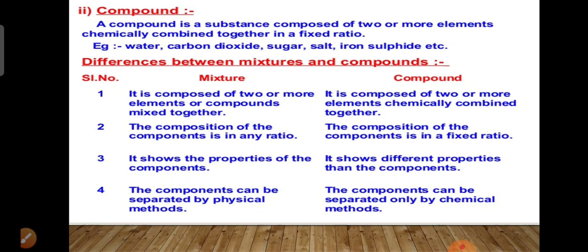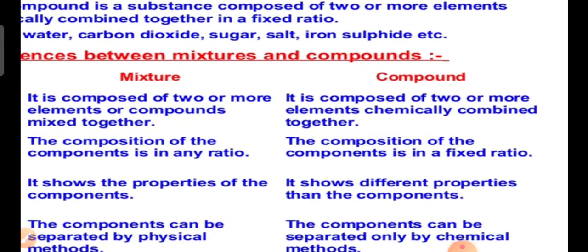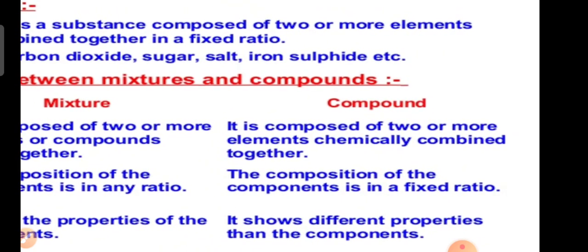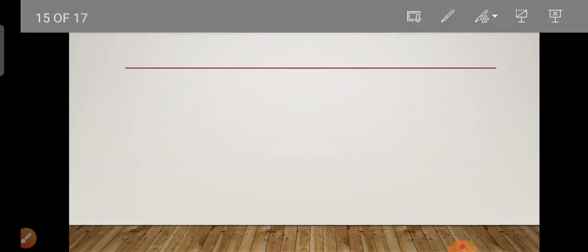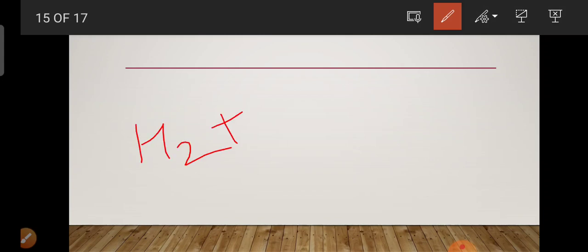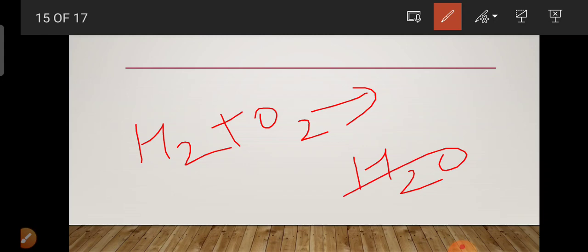Do you know what a compound is? When two or more elements combine chemically, they form a compound. A compound is a substance composed of two or more elements combined chemically, and they combine with one another in a fixed proportion. You can take the example of H2 plus O2 giving H2O.